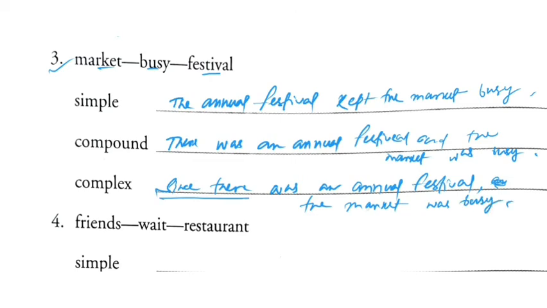So you can see the subordinating conjunction used here. In the first one, a little change I am bringing, and the change is this one, an annual festival, instead of the. So we have done two.